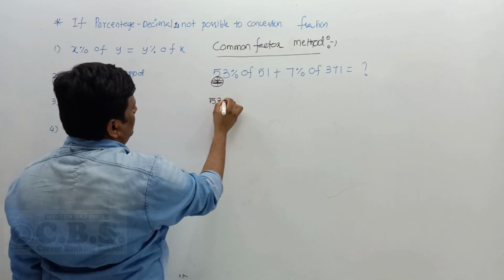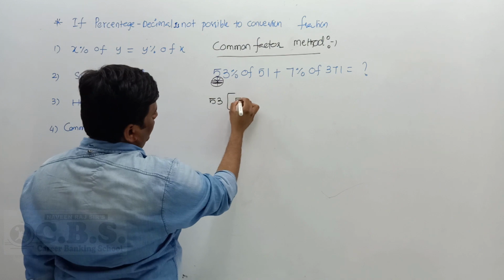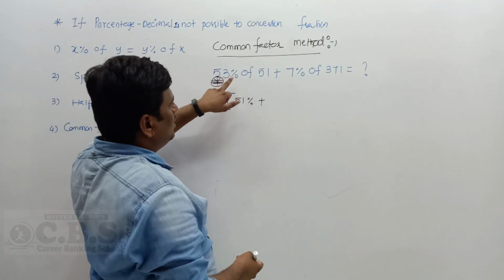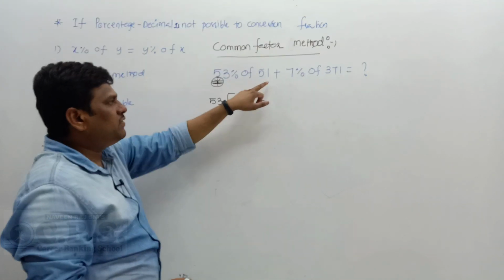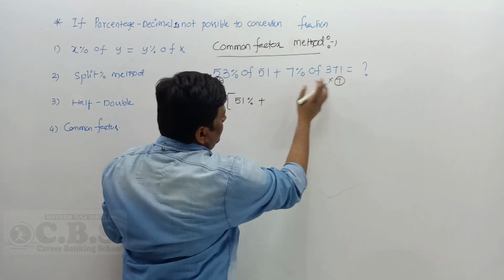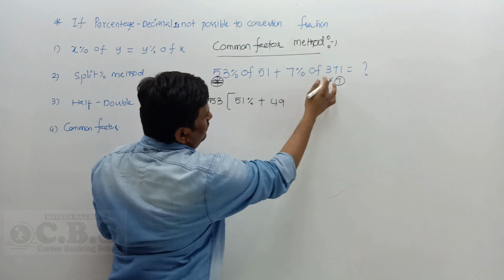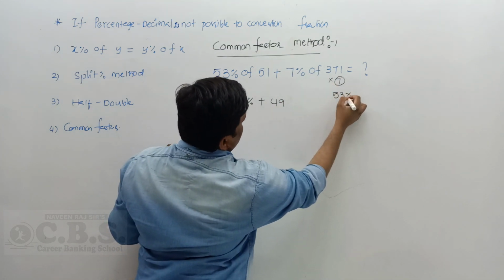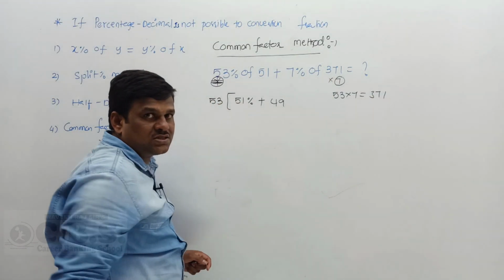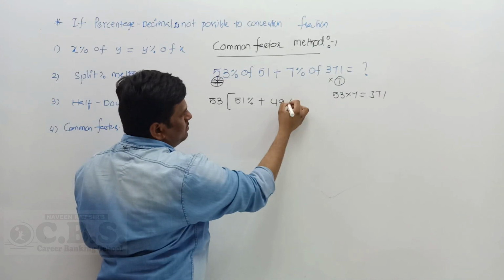Okay, 53%, I take 53 common. How much value is left here? 51% is left here. So I took 53 common, and 51% was left. Here, 53, how many times is it? 7 times. So 7 sevens are 49%. Get my point? 53 sevens give you 371. So I take only 53 common, the percentage is kept constant, and 7 into 7 is 49%.